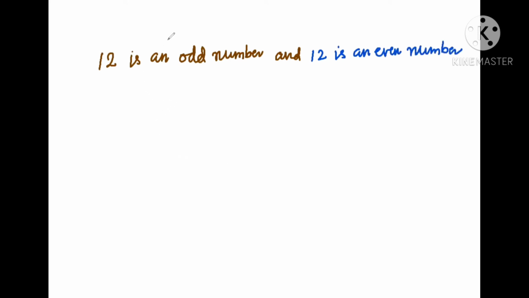So here one statement opposes the other statement. A number cannot be both an odd number and an even number. So this is called contradiction. One statement opposes the other statement. This is called contradiction.